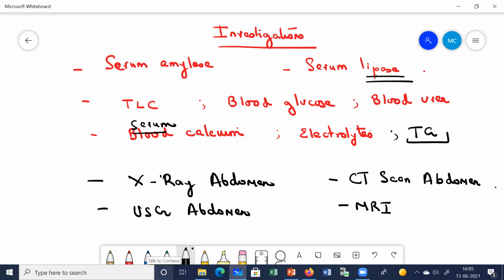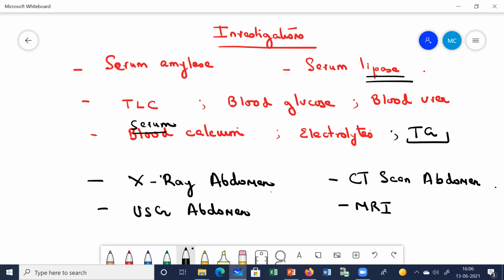Then what else is done? We also do a plain X-ray of the abdomen. Why is this X-ray of the abdomen done? Because it helps in excluding other causes. If there is any perforation, such as a peptic ulcer that has caused perforation, or any other cause of intestinal perforation, you can clearly see that in the X-ray abdomen. So to exclude those other causes of acute abdominal pain, we perform the X-ray abdomen.